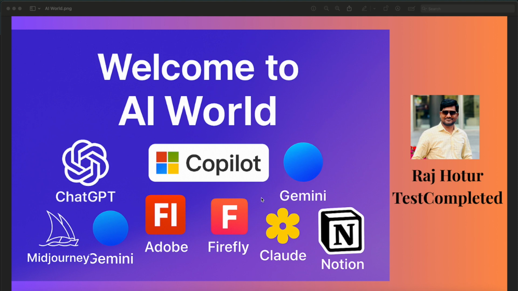And in the next sessions, I'll be mainly focusing on Copilot in depth. What is Copilot? How to use it? And what are the workflows? And also, what are the Copilot AI agents, and how they are going to play a major role in our day-to-day life. The reason being, I'm first taking Copilot is this is an AI tool from Microsoft.